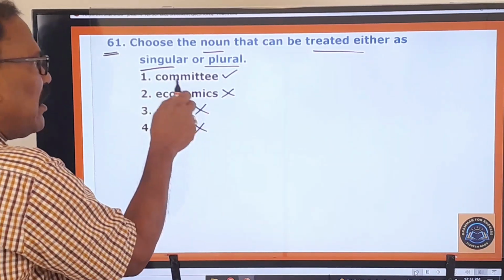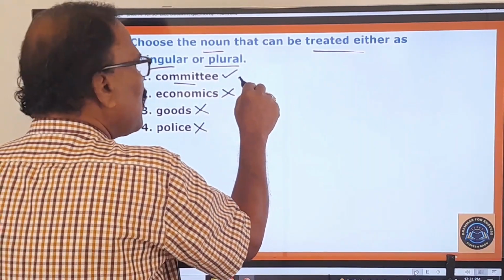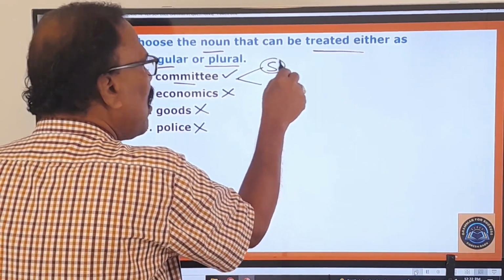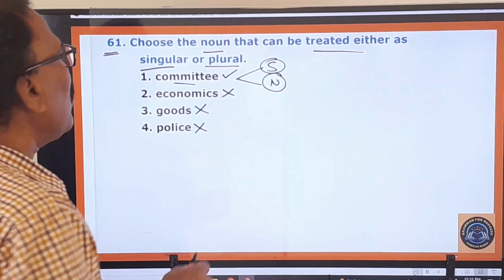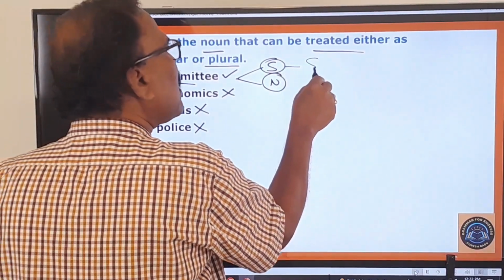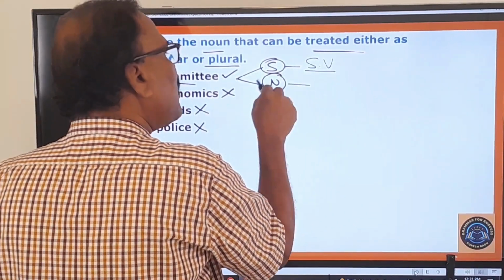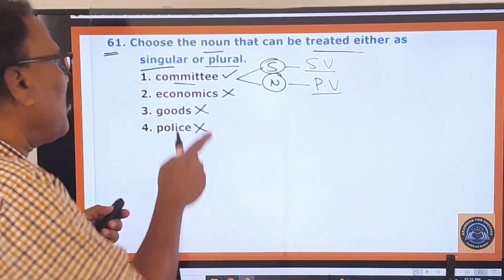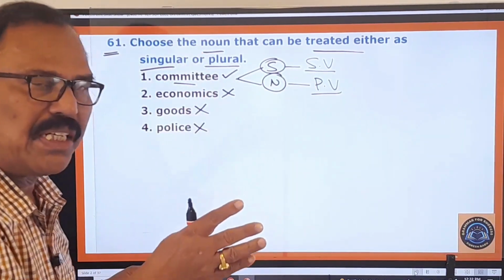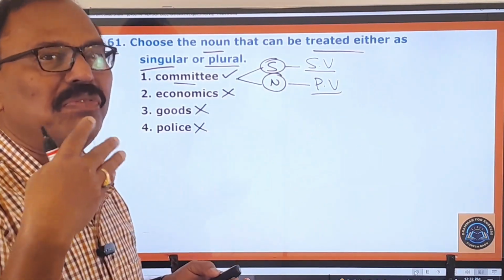So this is there, but here this committee functions both as a singular noun as well as a plural noun. Okay, so if it is a singular noun, it takes a singular verb after it. If it is a plural noun, it takes a plural verb after it. You know very well, you can use this word committee in either way according to your need.